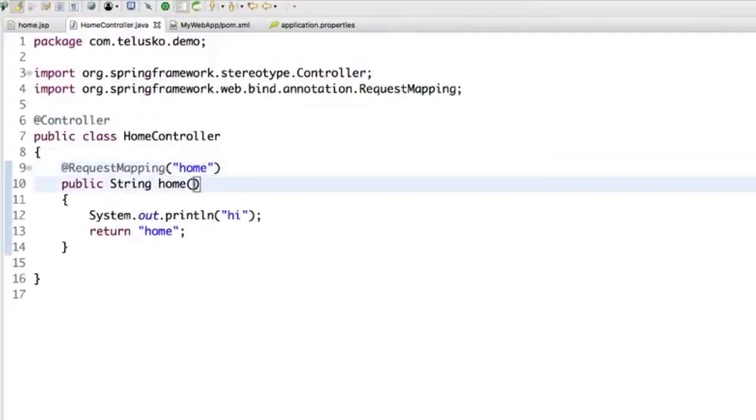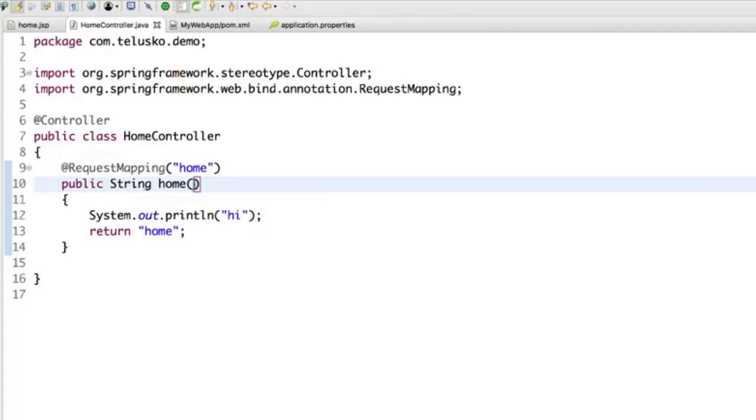Now go back to your servlet technology. In servlet, what we used to do is we used to create an object of HttpServletRequest, and using that request object, we used to fetch data. Is it possible here? Let's try. Oh, but how will I fetch data because we have not created the object?